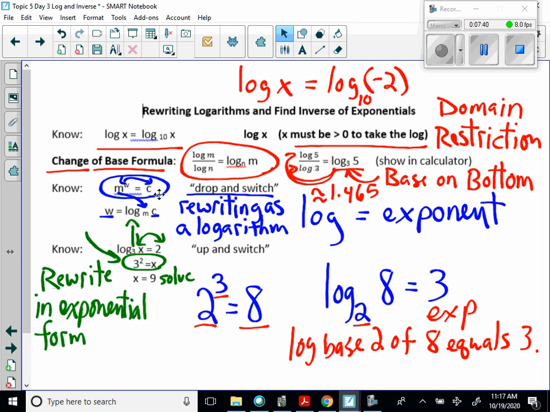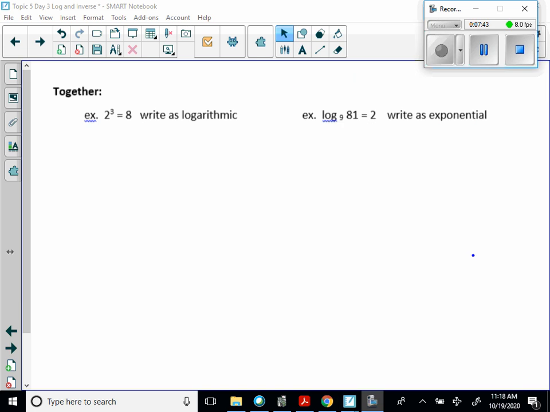Pause if you need to. I'm going to the next three. So in these couple examples, we're going to go back and forth. They give us exponential form, we're going to rewrite it in logarithmic form. They give us logarithmic form, we're going to rewrite it as an exponential.